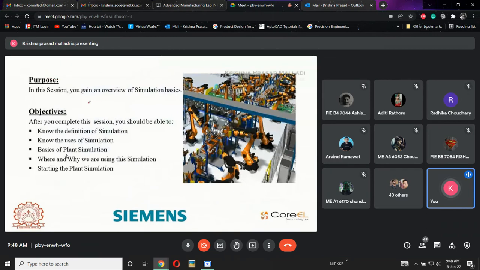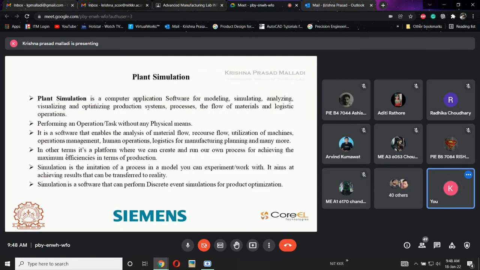Okay, in this session we are going to discuss simulation, the simulation basics. Like yesterday, once the session is done, I will share this slide with you, whether we have completed these things or not. The main introduction slide is plant simulation. Before entering into all these things, first I will explain what exactly a simulation is.